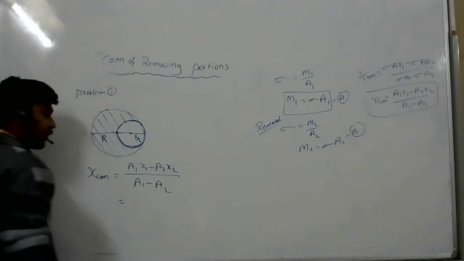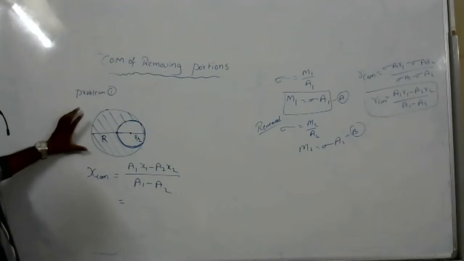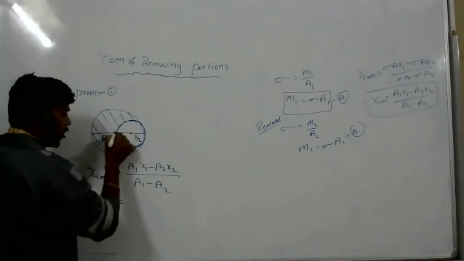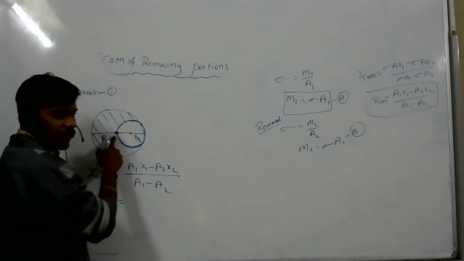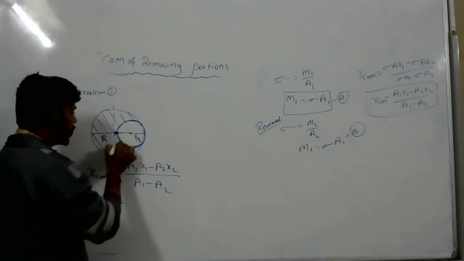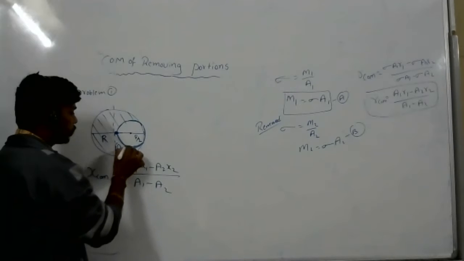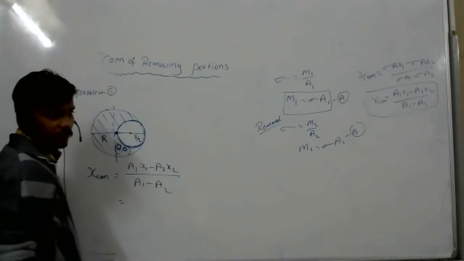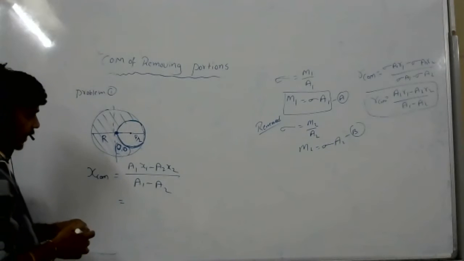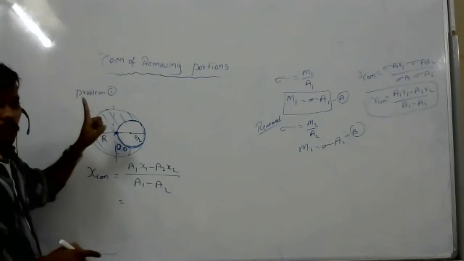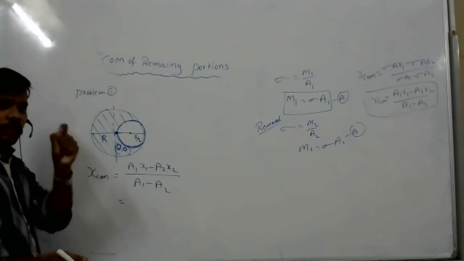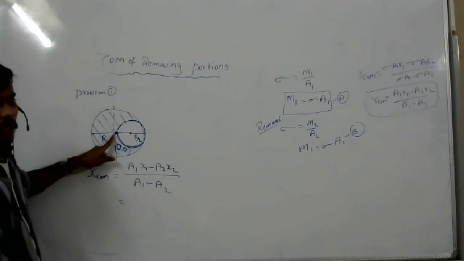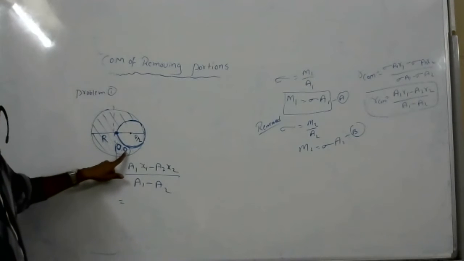Now tell me, what is the area A1? From here we are calculating where the center of mass is. Initially, we have to take this as the origin, so 0 comma 0. When we are calculating center of mass, every time we take one point as the origin. Now I am taking this as the origin, so this we have taken as 0 comma 0.